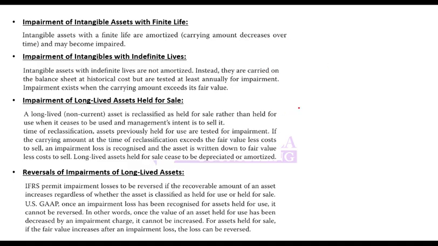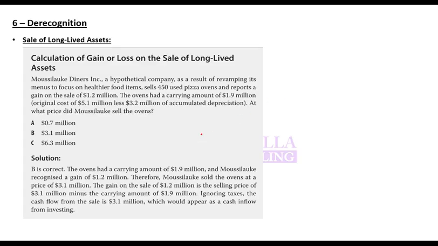So some key differences to remember with IFRS and US GAAP. This is a very simple, straightforward question. A hypothetical company, as a result of revamping its menus to focus on healthier food items, sells 450 used pizza ovens and reports a gain of 1.2 million. The ovens had a carrying amount of 1.9 million. Carrying amount means net book value. At what price did it sell the ovens?